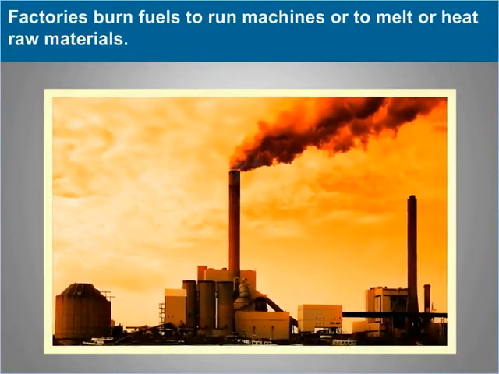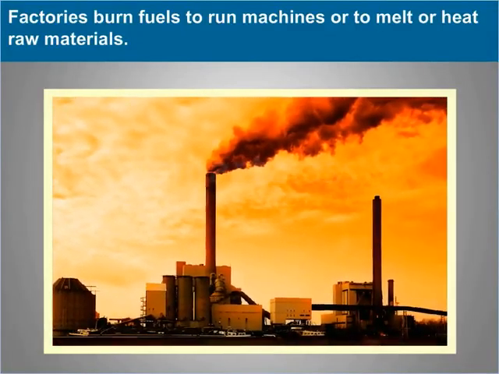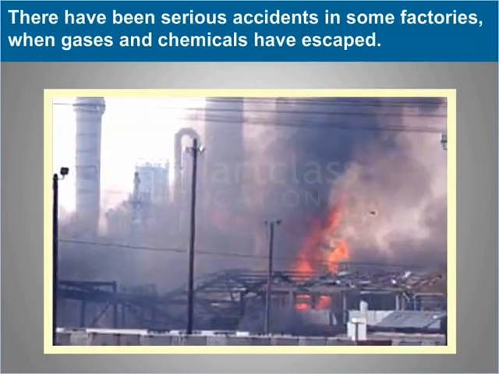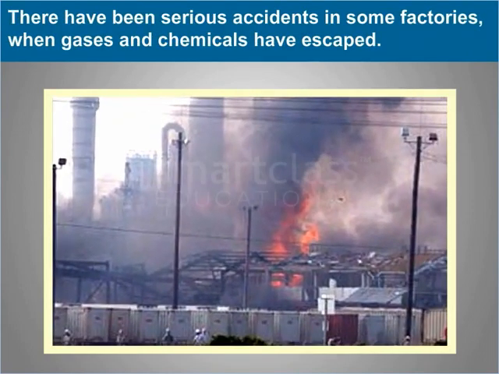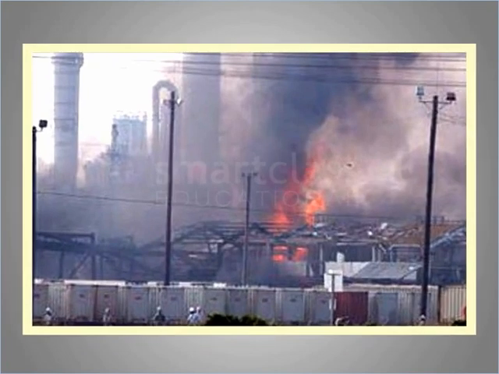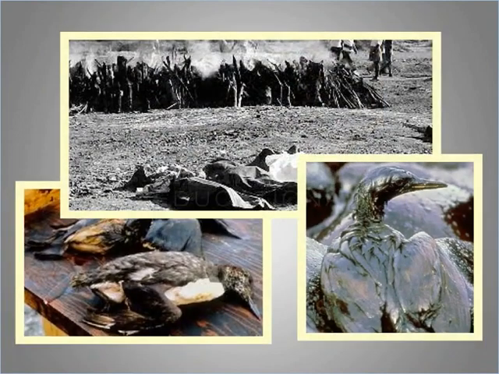Factories burn fuels to run machines or to melt or heat raw materials. In the process, wastes are produced and are not always disposed properly. Some wastes are toxic, poisonous. There have been serious accidents in some factories when gases and chemicals have escaped. This has caused great harm to the environment and to people as well. Some factories also pump waste liquids into rivers and lakes. This causes water pollution. Aquatic animals and plants suffer, and people suffer too.